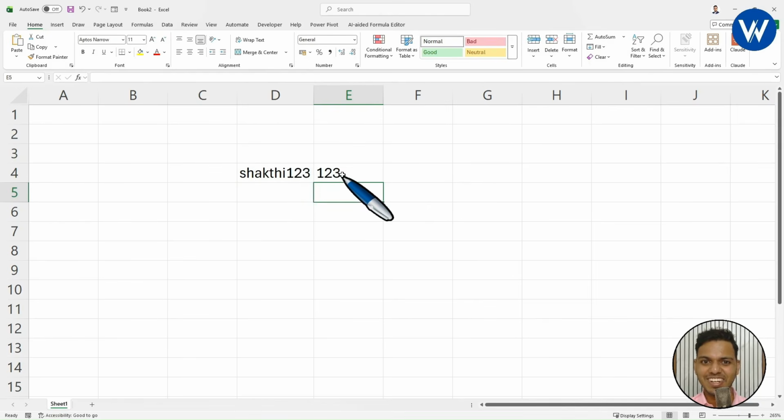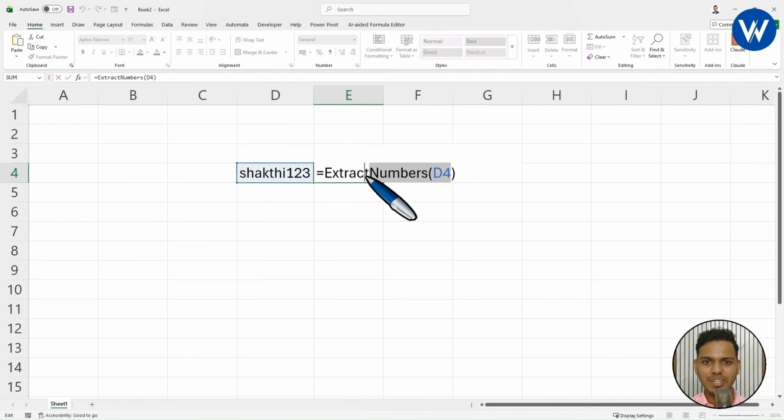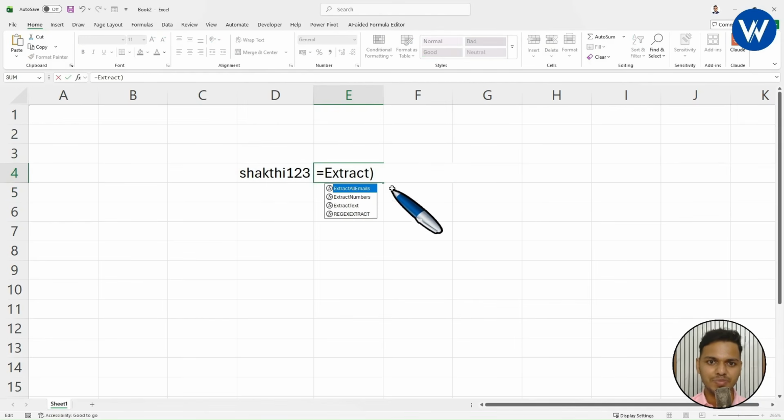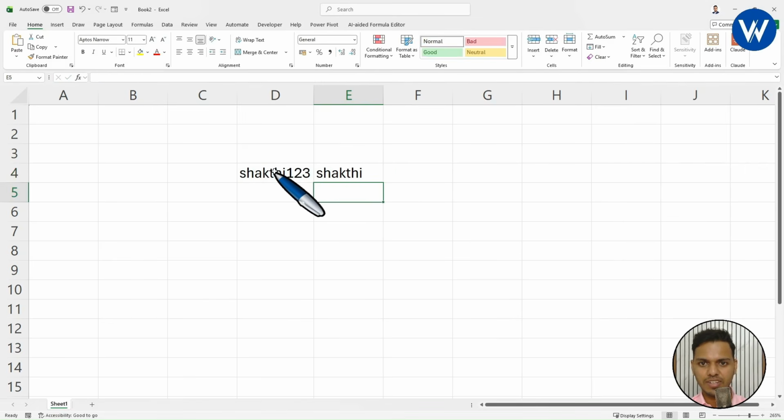Wow, it's working, right? In the same way, I will be taking extract text. Let me demonstrate extract text. Okay. Select the formula, click enter. Wow, guys, it is completely amazing, right? So in this way, you can use your own formulas in any Excel workbook inside your system.